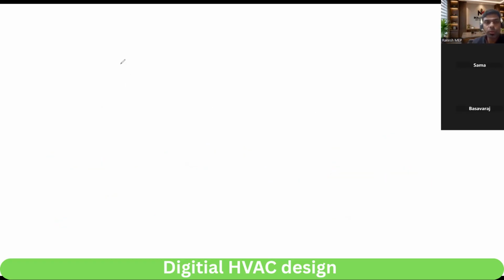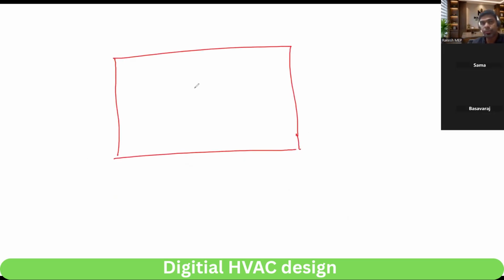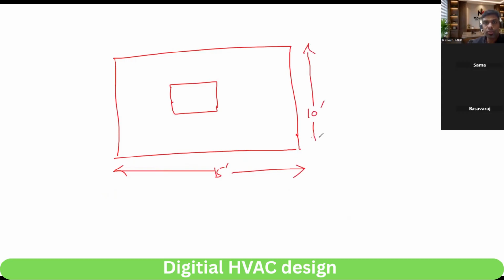Then we learned about area. We learned net area and gross area. So this is the wall and in between you have the window. This was, for example, 15 feet wide and the height is 10 feet. So what is the gross area? 150 square feet.